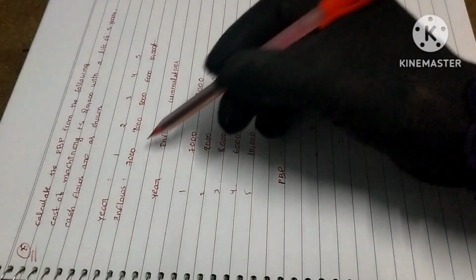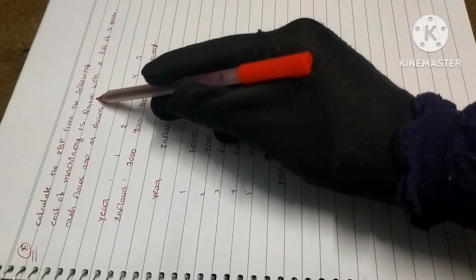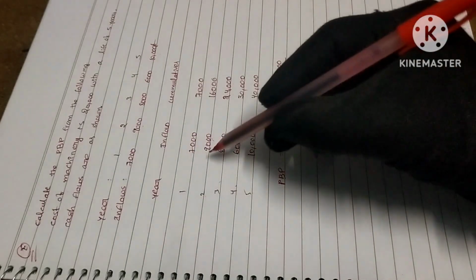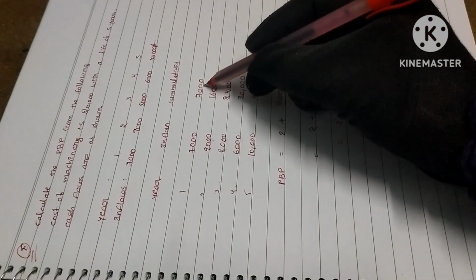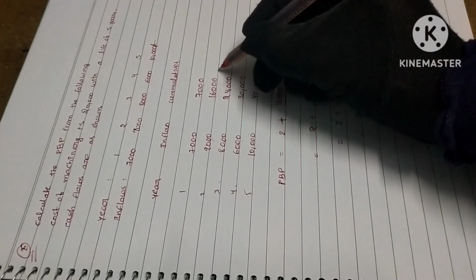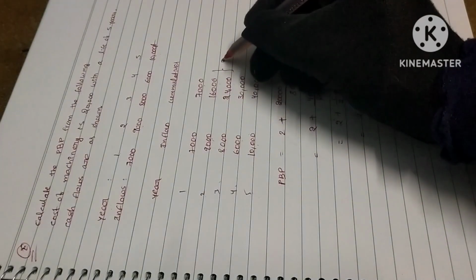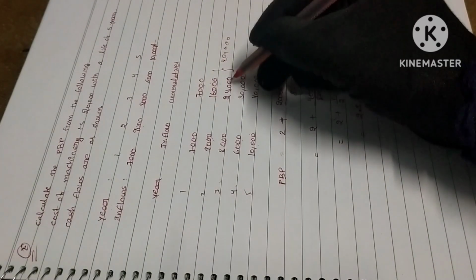Now, what is the actual cost of the project? 20,000. In the first year you have 7,000, and at the end of the second year 16,000. The cost of the project is 20,000, so it is in between the second year and the third year.